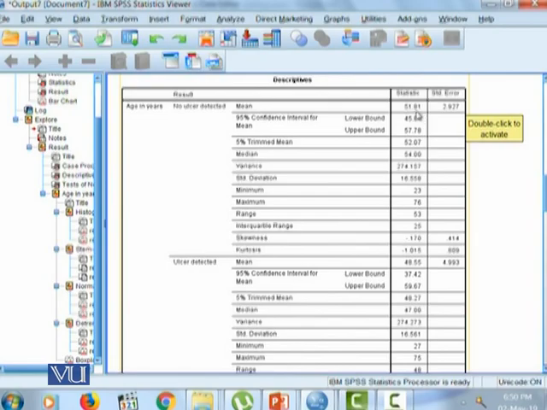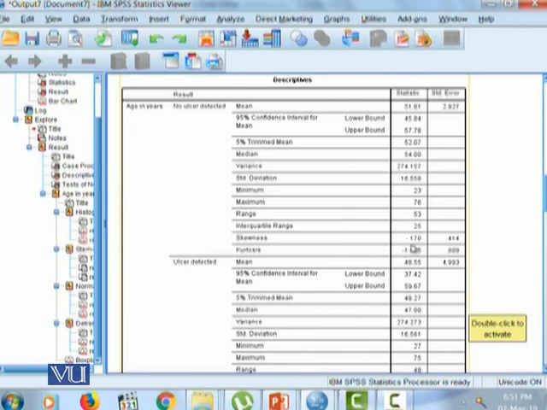This data shows that the average age of respondents was 51.81 years for the no ulcer detected group, whereas for the ulcer detected group it is 48.55 years on average. But there's also median given. We need to decide if we should report mean or median, and this decision depends upon whether the data is symmetric or not.